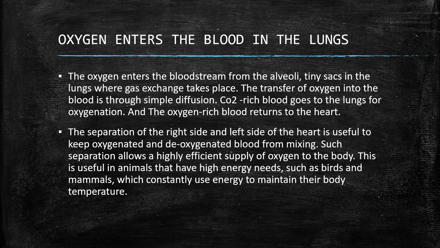The separation on the right side and the left side of the heart is useful to keep oxygenated and deoxygenated blood from mixing. Such separation allows a highly efficient supply of oxygen to the body. This is useful in animals that have high energy needs, such as birds and mammals, which constantly use energy to maintain their body temperature.